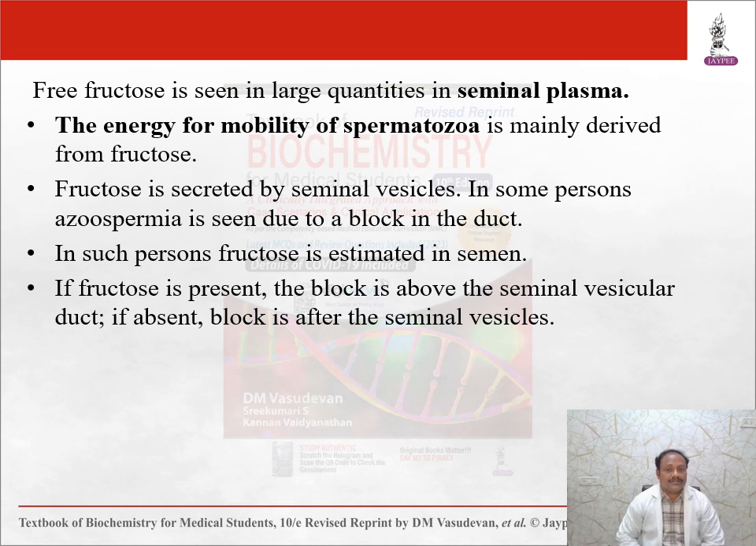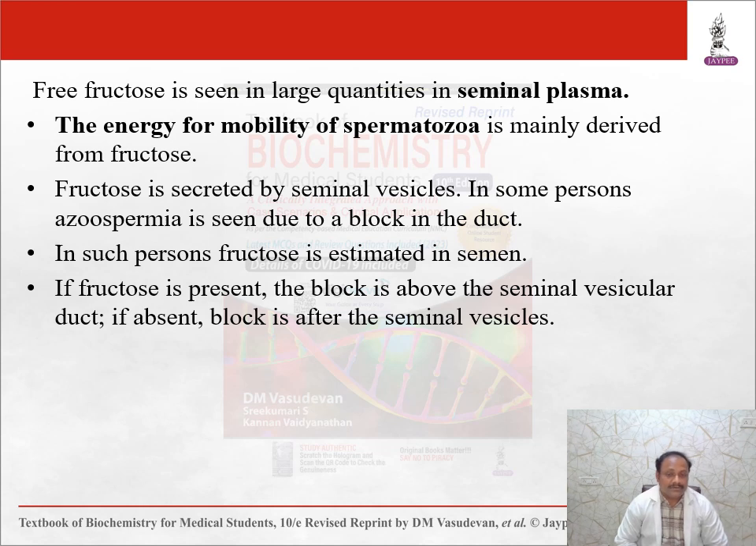Free fructose is present in large quantities in seminal plasma. The energy for motility of spermatozoa is mainly derived from fructose, secreted by the seminal vesicles. Some persons have azoospermia due to a block in the duct. So fructose is made in semen.